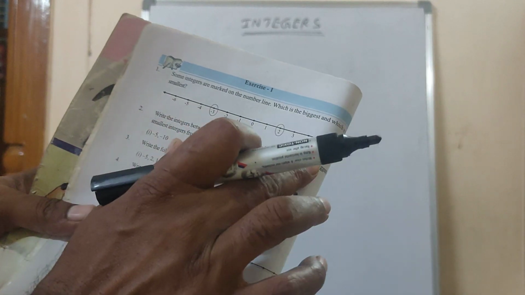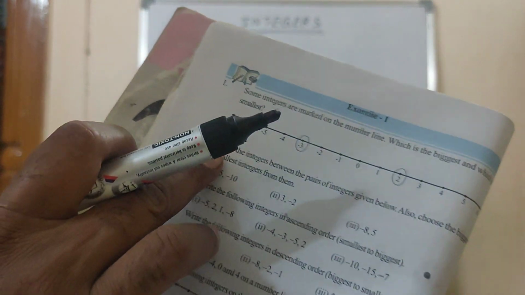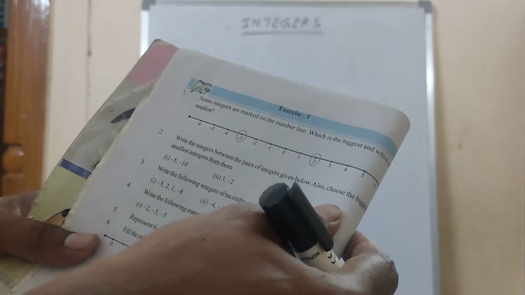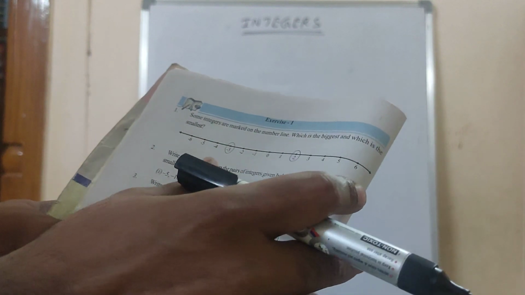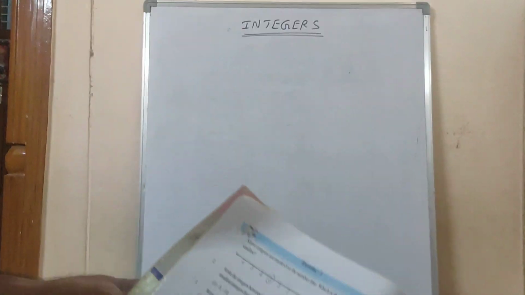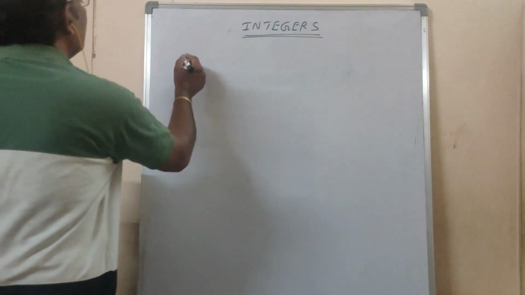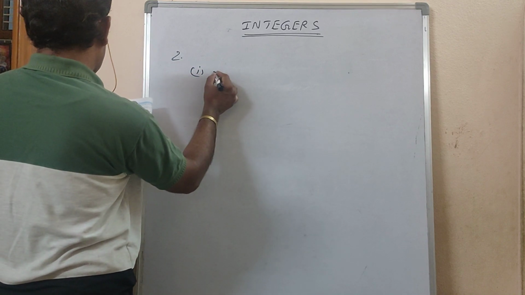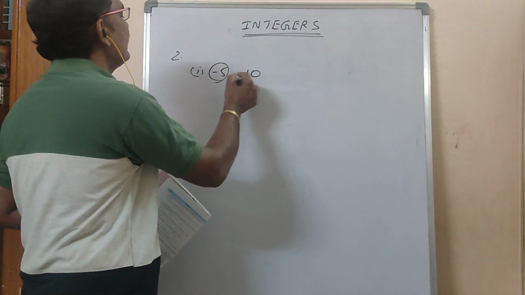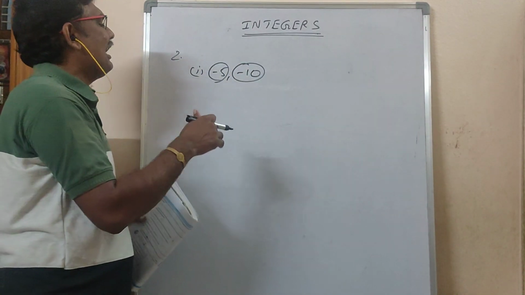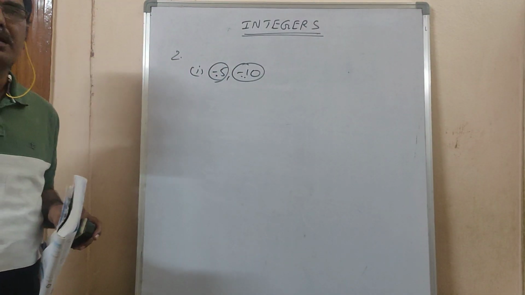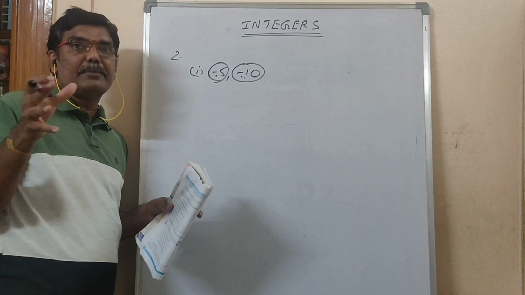Next, the second question, you have to copy. I will read the question. Write the integers between the pairs of integers given below. Also choose the biggest and smallest integers from them. See here, in the first question, -5 comma -10 is given. So two integers are given. What he is asking is, you have to write what integers will be in between these two. You have to write all integers between them.